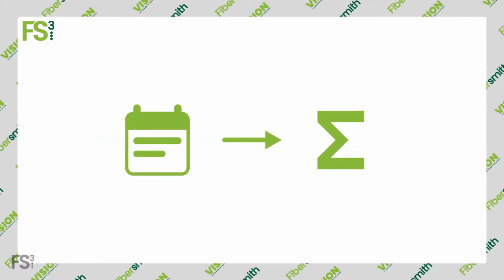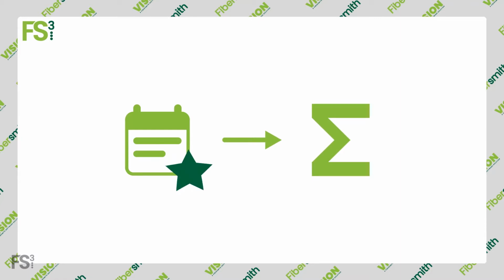Functions can be set to kick off at different times during a given task. For example, a function could trigger when a task is created, updated, or completed. They can also be set to manual, requiring user input while the task is open. We will go over the creation of a ticket through a function in another video.